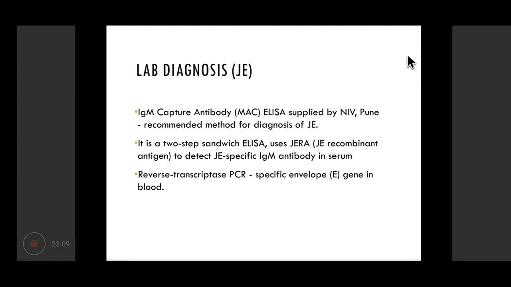For diagnosing Japanese encephalitis, we have IgM capture ELISA. It is a 2-step sandwich ELISA that uses Japanese encephalitis recombinant antigen. I hope you know the meaning of IgM capture ELISA, which must have been taught to you previously. Also, a reverse transcriptase PCR test can be done to look for the viral RNA.